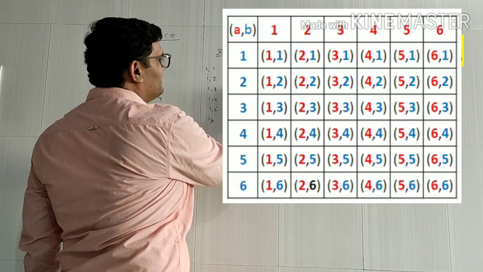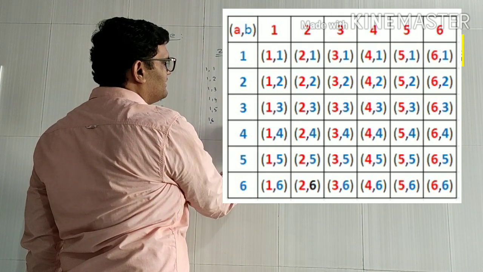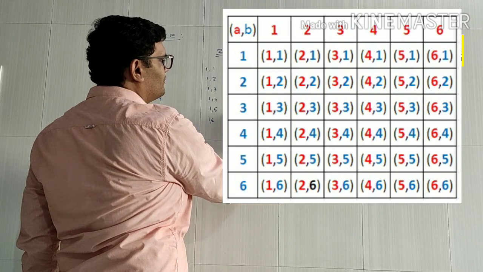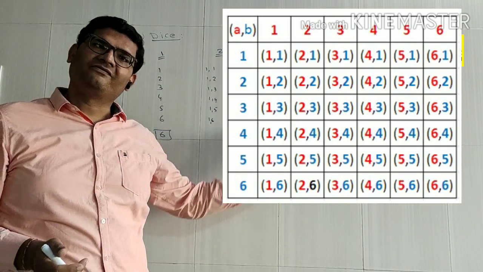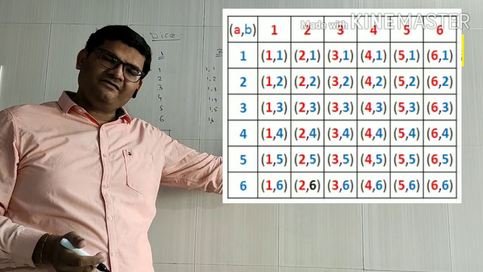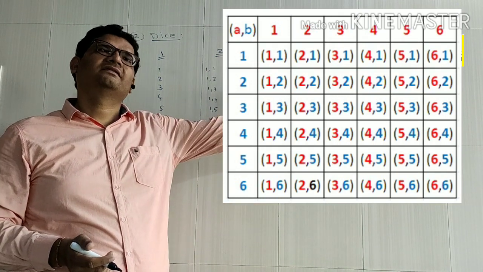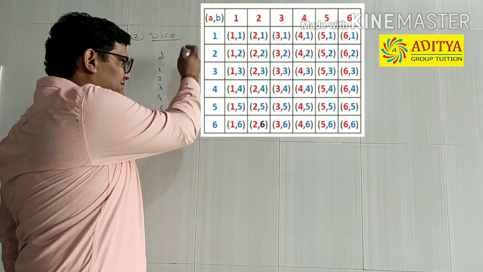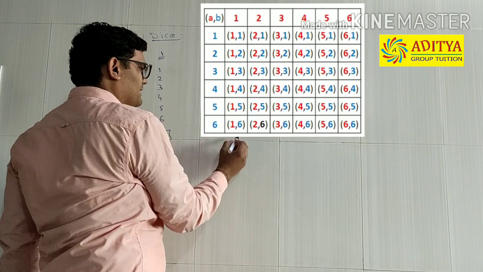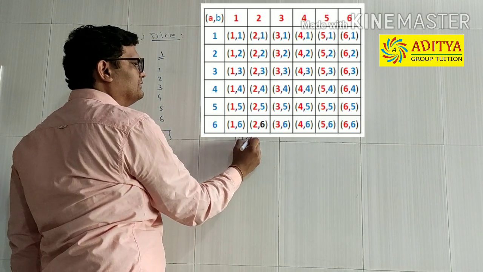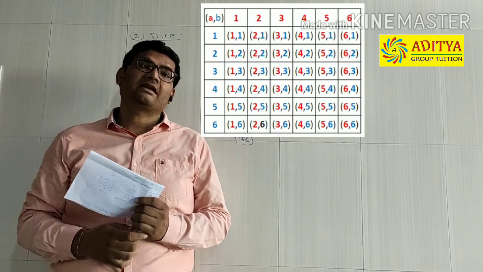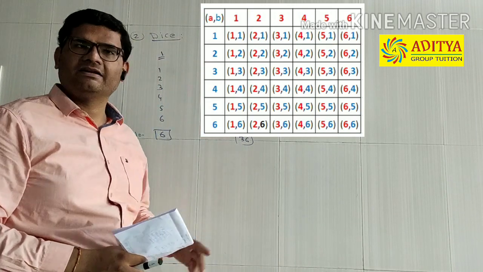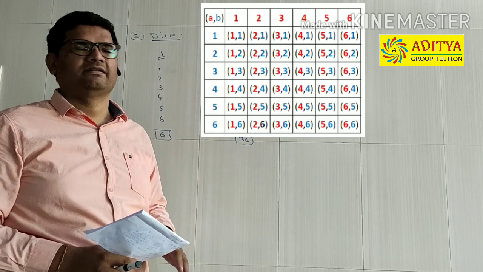Then 3,1 to 3,6, and similarly 4,1 to 4,6; 5,1 to 5,6; 6,1 to 6,6. So 6 times 6, how many combinations are there? That's right. 36 total outcomes are possible for 2 dice if they are tossed simultaneously.